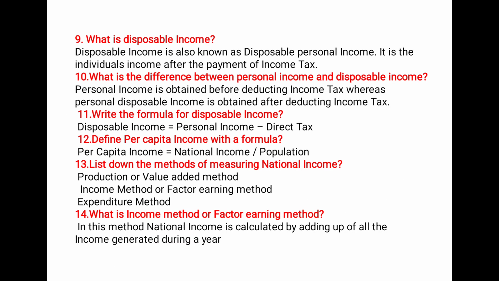Next one, what is disposable income? Disposable income is also known as disposable personal income. It is the individual's income after payment of the income tax. What is the difference between personal income and disposable income? Personal income is obtained before deducting income tax, whereas disposable income is obtained after deducting personal income tax. Write the formula for disposable income. Disposable income is equal to personal income minus direct tax.